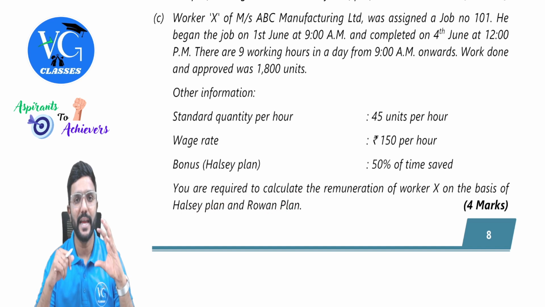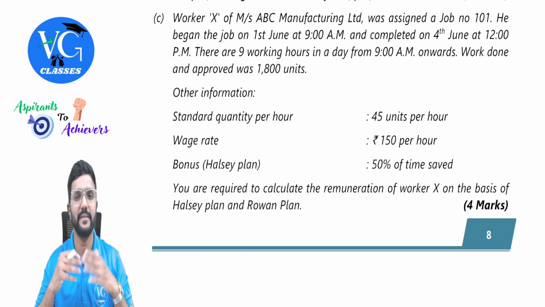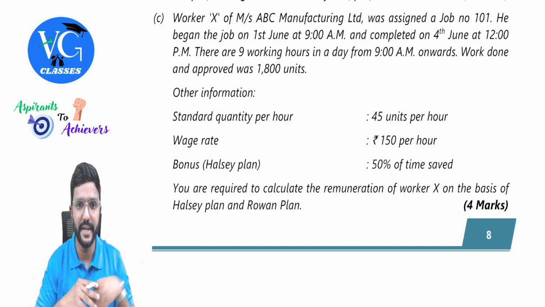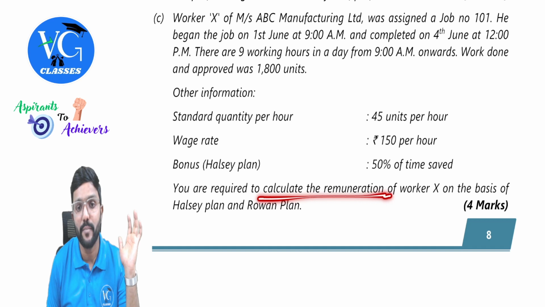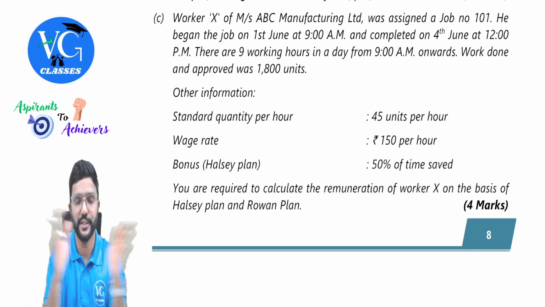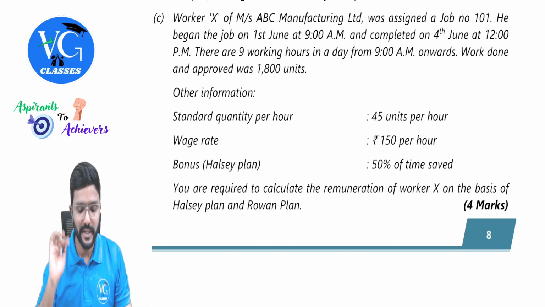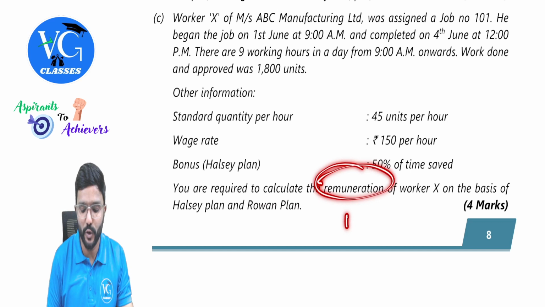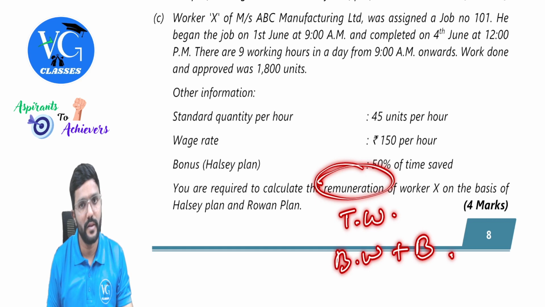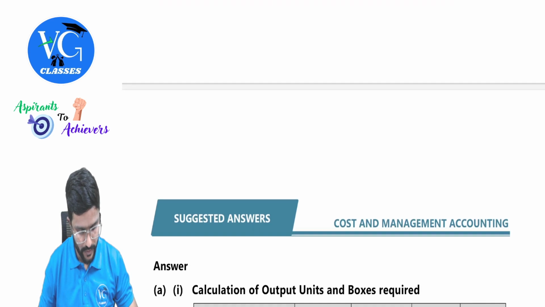So we are supposed to calculate time allowed and time taken. Time allowed minus time taken would be time saved. Once we derive that, we just apply the formulas. Please be careful, they have asked to calculate the amount of remuneration, not only bonus. So we need to calculate both the basic part plus bonus, the total remuneration or total wages. If they ask only bonus, then do only the bonus calculation. Here they have asked remuneration, so it is understood that they are asking total wages, which includes basic wages plus bonus. Basic wages can also be called guaranteed wages. Yes, 4 marks question.